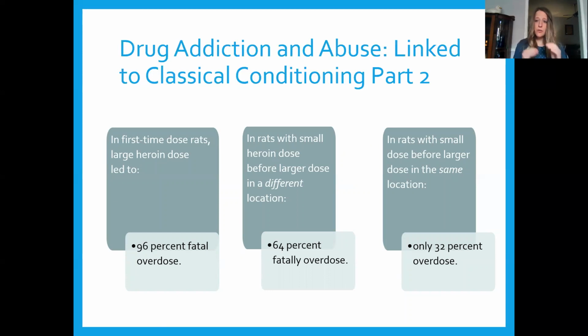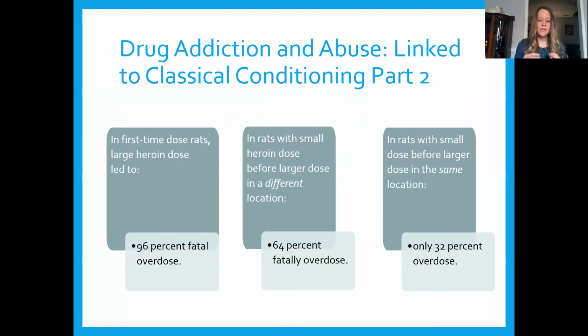So the progression of the increase in the doses did little to protect the rats when that large final dose was administered in a new environment. We can compare this to the last group. Again, tolerance is developed, but they are given the final large dose in the familiar environment.